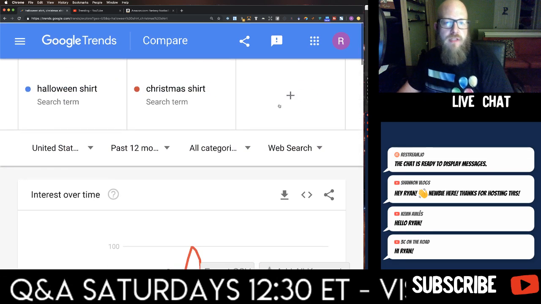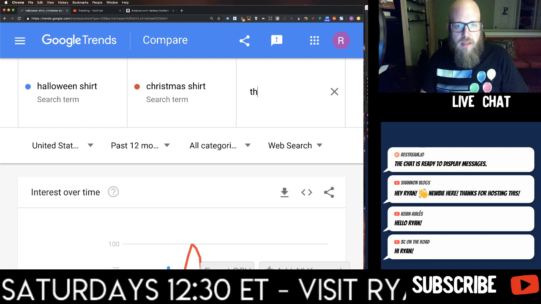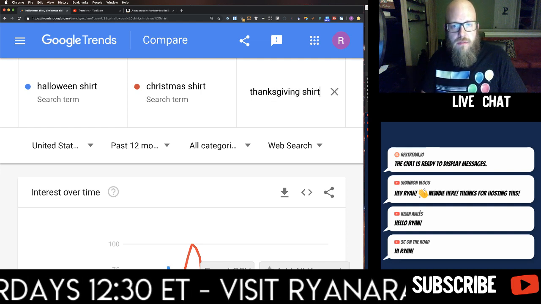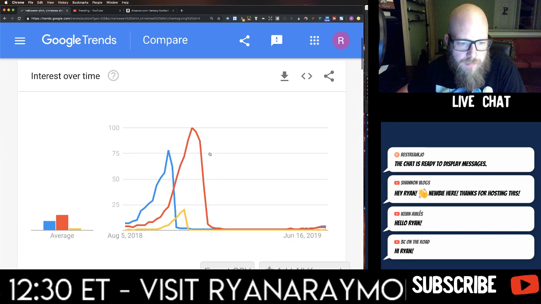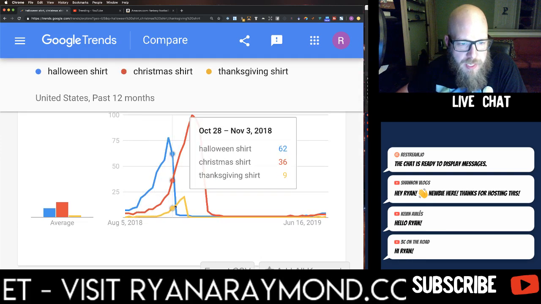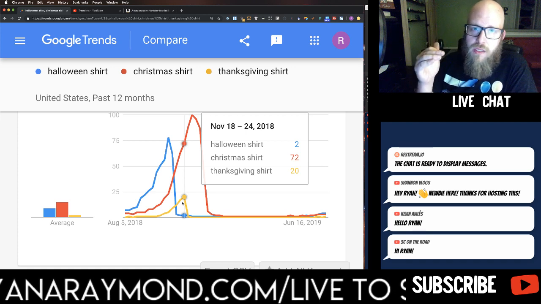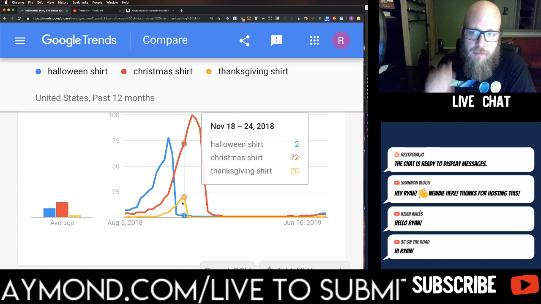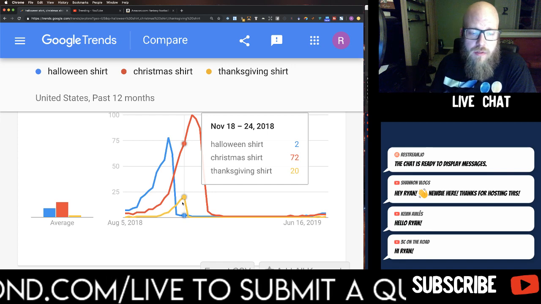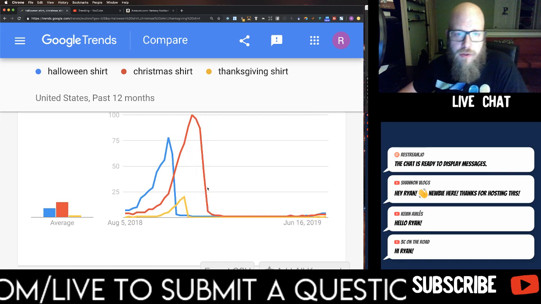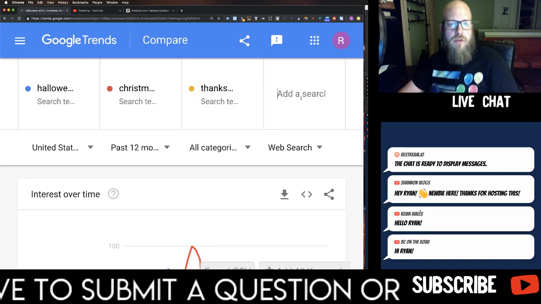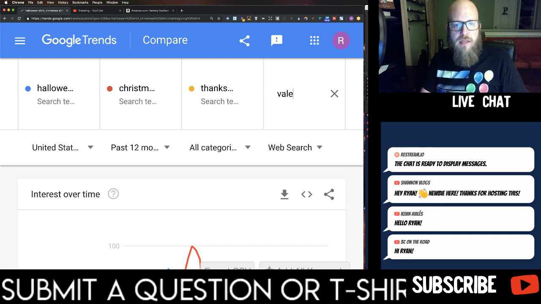Now there's some other trends you can look at in here in between. Thanksgiving shirt, which has its peak down here, and relative to Christmas and Halloween is much less search volume, but it gives you an idea of where things are, and you can put some other different trends in here. So then you could compare that against Valentine's Day shirt.